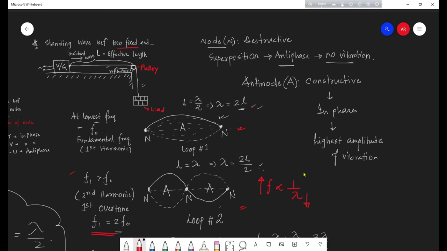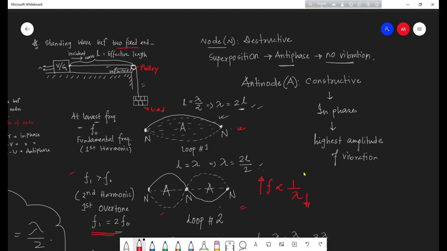So if you are observing this at 10 Hertz, you must be observing this pattern of the wave at 20 Hertz, no other than 20 Hertz. Not even 19 Hertz will enable you to observe this one. So the second harmonic has been found as 2 times the first harmonic.